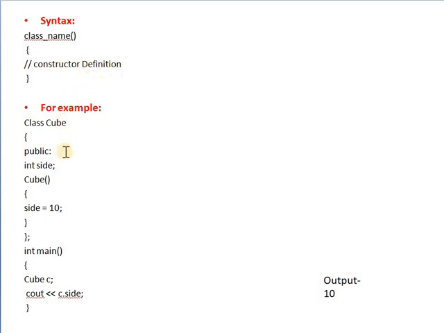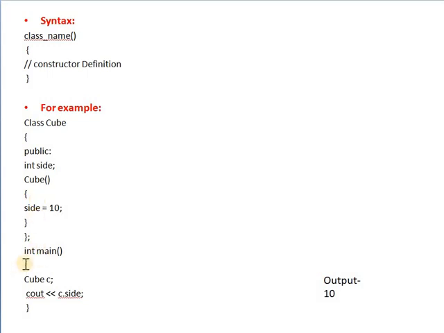Let's see the example here. Here is one class, that is cube. In the cube class, there is one member variable, side, which is of type integer. Then the default constructor is created by using the class name. Here cube is the class name. It is called a default constructor because it does not have any parameter. Then in the constructor body, I assign the value 10 to the side variable.